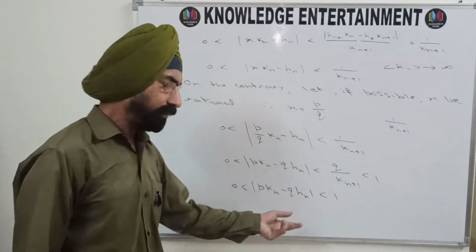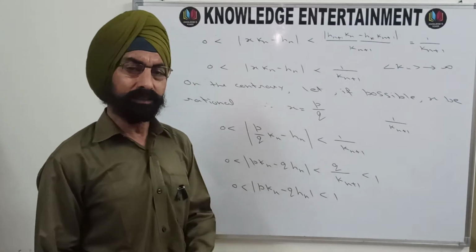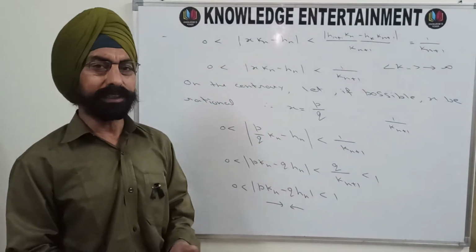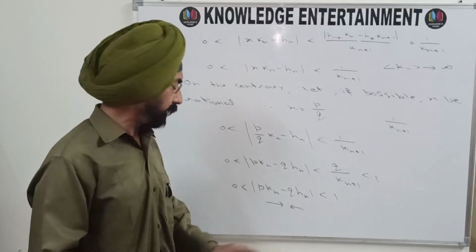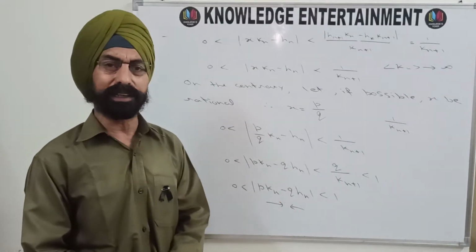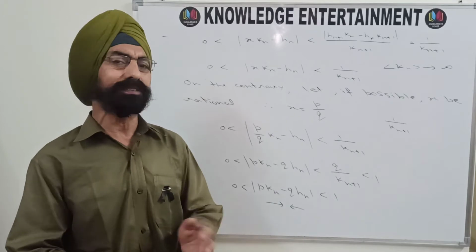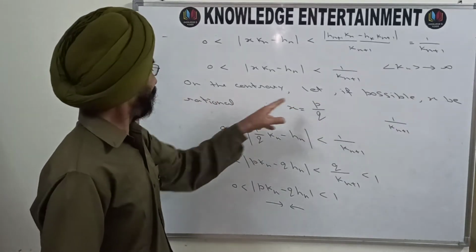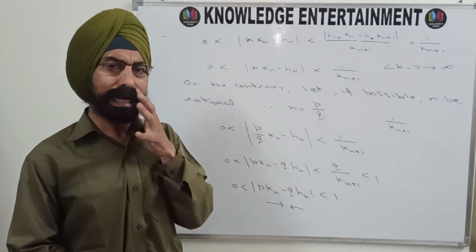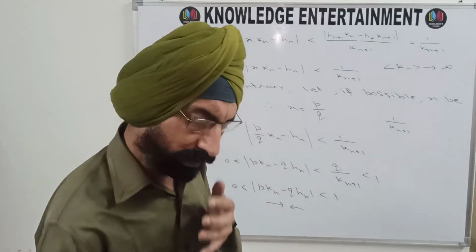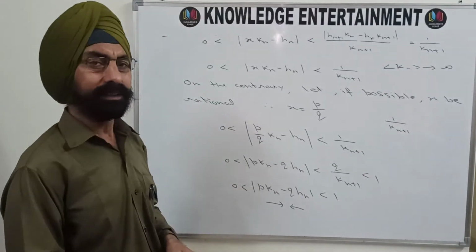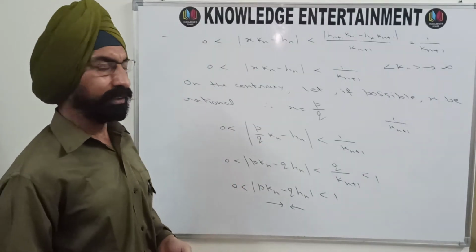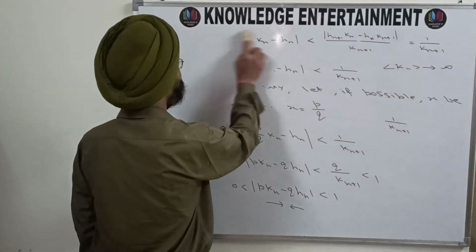An integer which lies between 0 and 1, which is a big contradiction, because there is no integer between 0 and 1. So it is not possible. So we have some contradiction. And why this contradiction? Because our supposition was wrong, and what we have supposed is that x is rational. So x cannot be rational. So we have proved that this infinite simple continued fraction represents an irrational number.